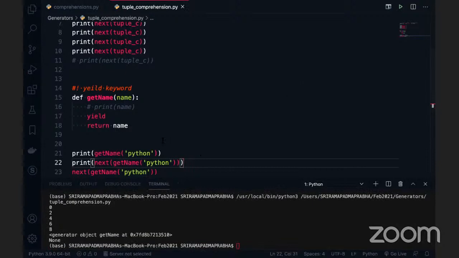Can anybody tell me what is happening with this yield keyword? When you give the yield at line number 17, what is happening here? I'm printing this one. I'm passing Python here and returning the name. The name is Python, so I expected Python to be returned, but I got the None value. So how to print the Python? Just think. It is a generator. Sir, yield of name will work. Okay, that sounds good. Yeah, that time we can go for the yield of the variable name. We don't need to use the return.